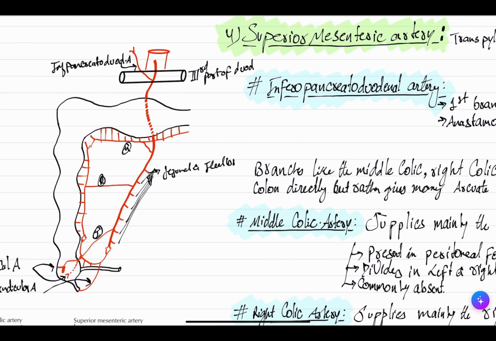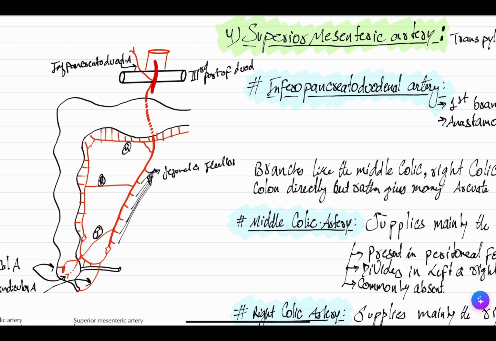Superior mesenteric artery will come anterior to your duodenum, because only the first part of duodenum is peritoneal, while the second, third and the fourth part are extraperitoneal. And this is not a rule, but we have seen that if the organ is peritoneal, blood vessel will be outside the peritoneum, and it will come from behind. But if the organ is extraperitoneal, it will be opposite.